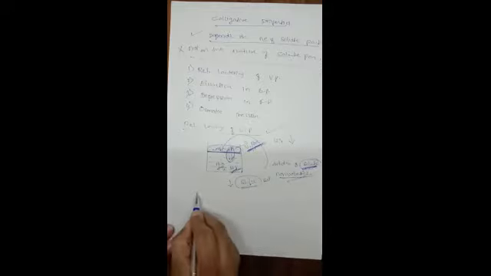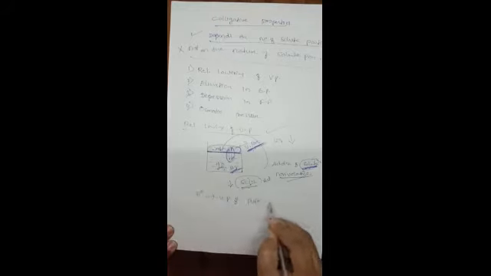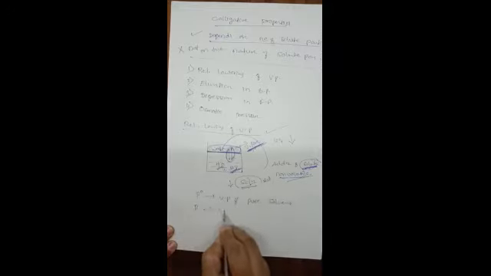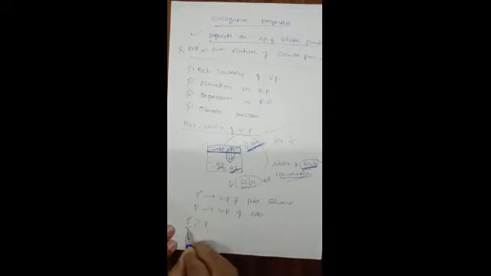Let P naught be the vapor pressure of pure solvent and P be the vapor pressure of the solution. We know that P naught is greater than P. That means this is the vapor pressure of pure solvent, and by the addition of solute into the solvent, the vapor pressure of the solution gets reduced.